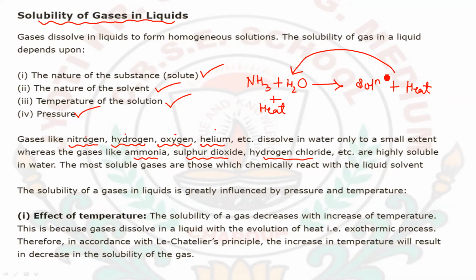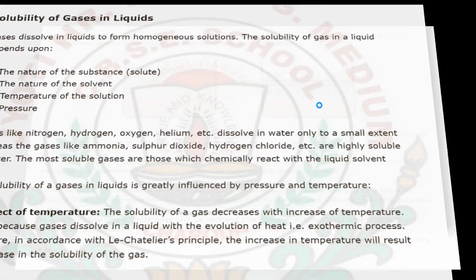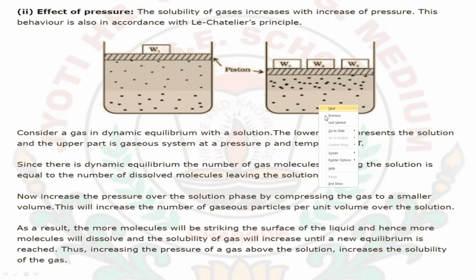Hence the solubility of ammonia gas will decrease. So with an increase in temperature, we see a decrease in solubility of gases in liquids.